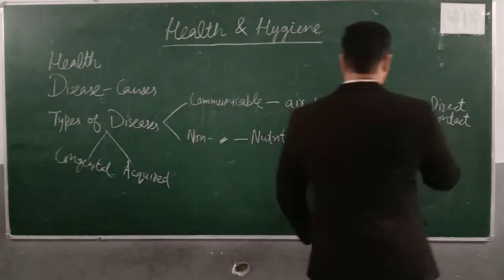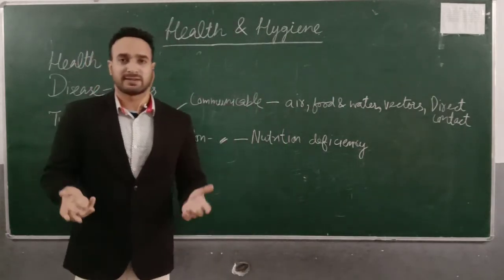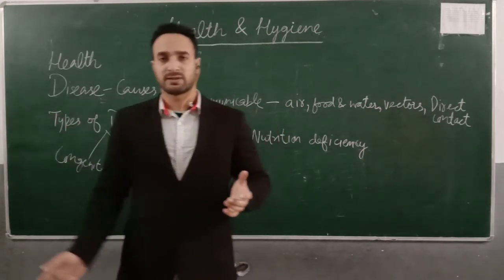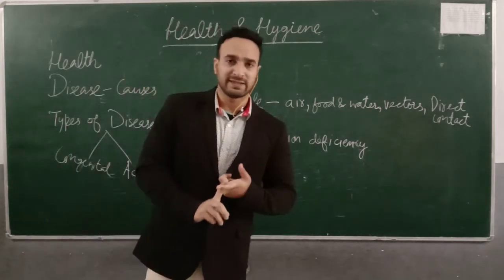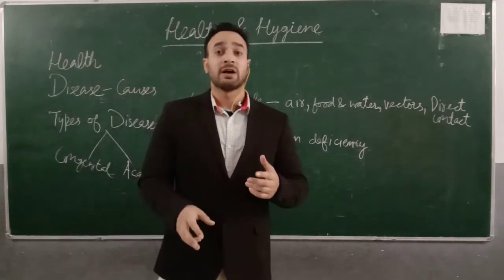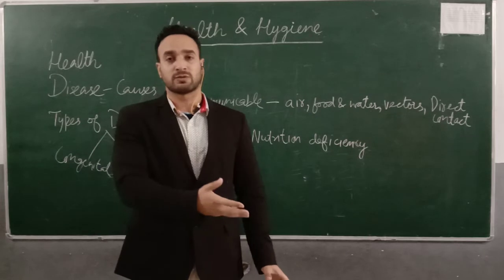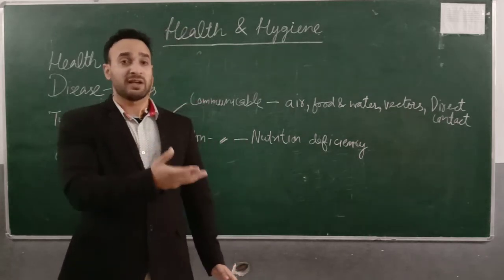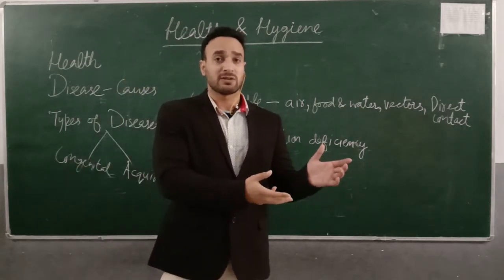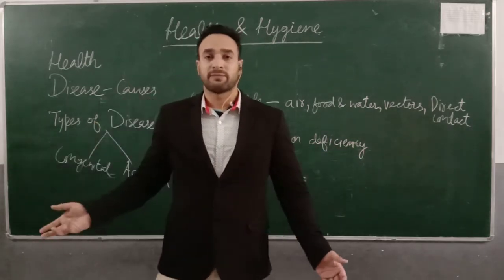And number third are the vectors. What are vectors? Vectors are the vehicles that help in the transfer of diseases from an infected person to a healthy person. For example, this includes insects, dogs, mites, also the house flies. What is the cause of malaria? It is the female Anopheles mosquito, right? So this female mosquito is carrying the disease-causing germs from an infected or afflicted site to the healthy person.